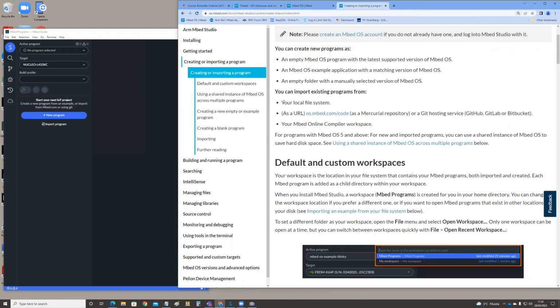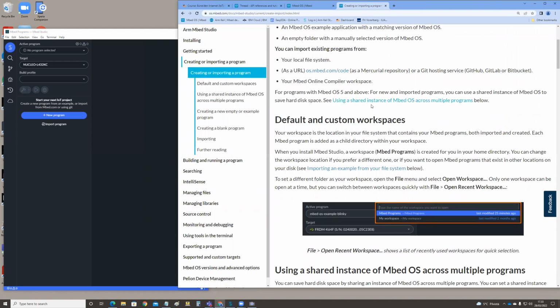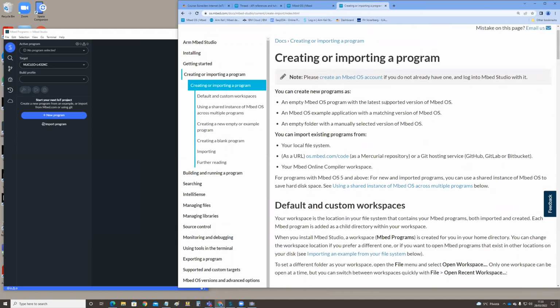And what you need to do there then, we can start either from an empty project, so an empty Mbed OS program with the latest supported version of the Mbed operating system, or you can start with an Mbed OS example, or you can start with a completely empty folder and then manually select the version of the Mbed operating system.